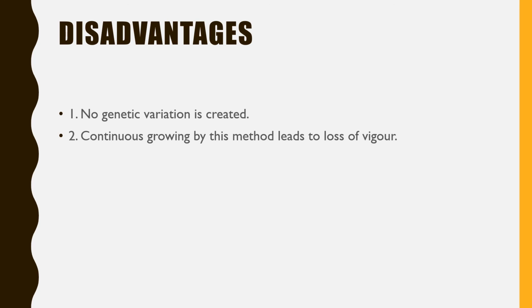There are some disadvantages as well. The most important of them is that it produces no variation. When two plants are involved, there are characteristics from both plants, but in this method we use a single plant, so no variations are produced and we cannot have any recombinants. Continuous practice of this method may lead to the loss of vigor, that is the quality.